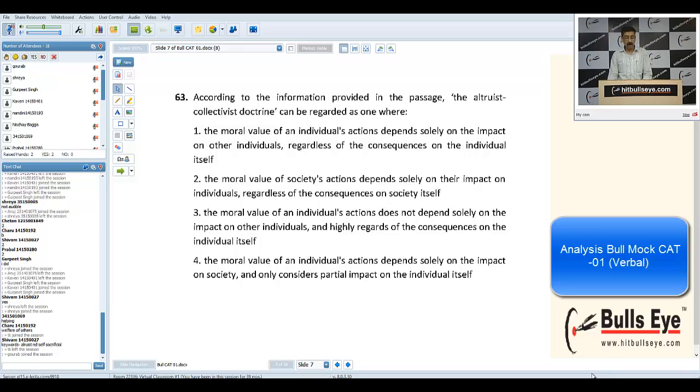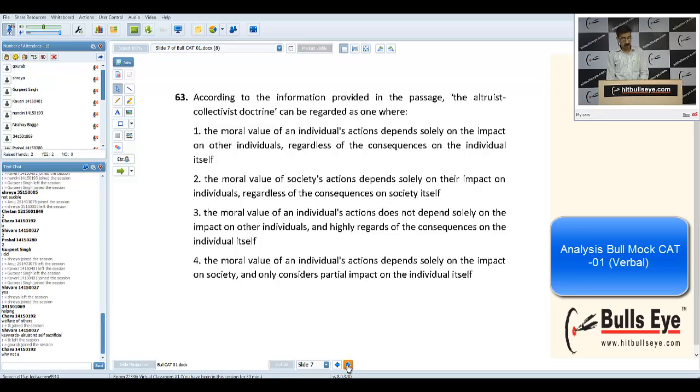I can tell you that a number of times, whenever I take these kinds of sessions, I'll keep telling you that a question could have been attempted just without reading the passage. In the second CAT mock, we do have a few such questions. The 63rd, it is A. Charu, it is A. The answer to this question, I think, is A.